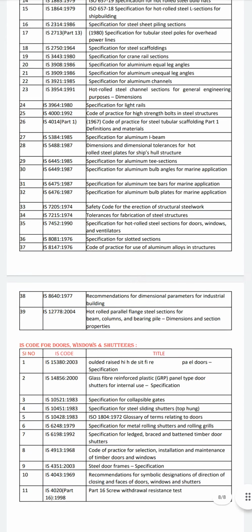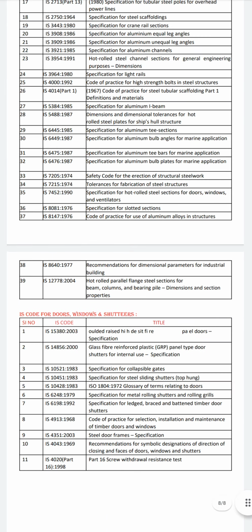After this we can see the IS codes for doors, windows, and shutters. The first code for doors was conducted in 2003, and the code is IS 15380. The second one was conducted earlier in 2000, and the code is 14856.